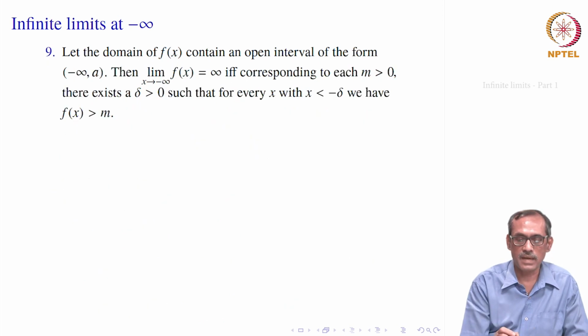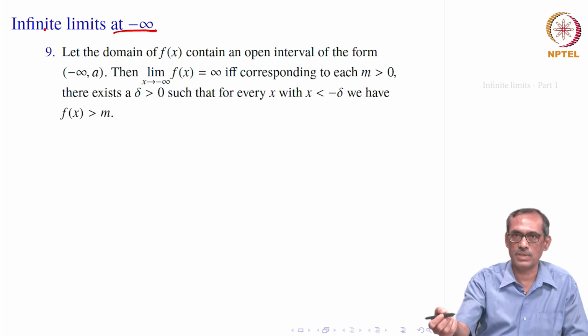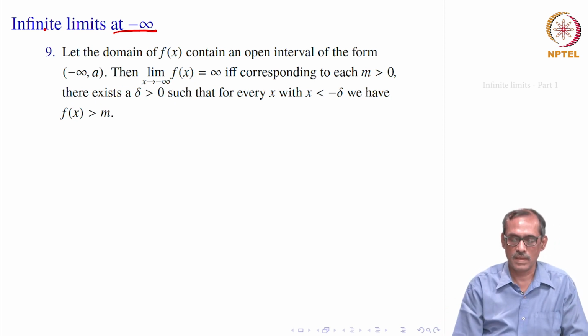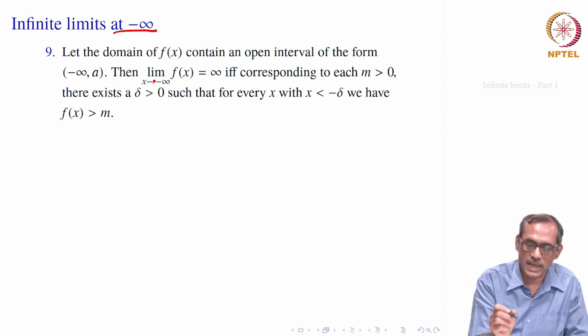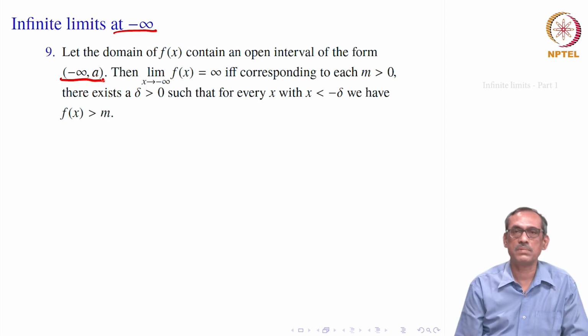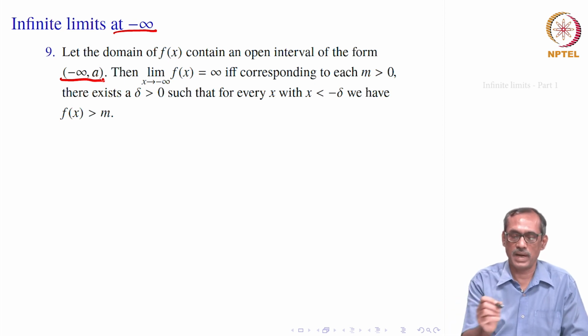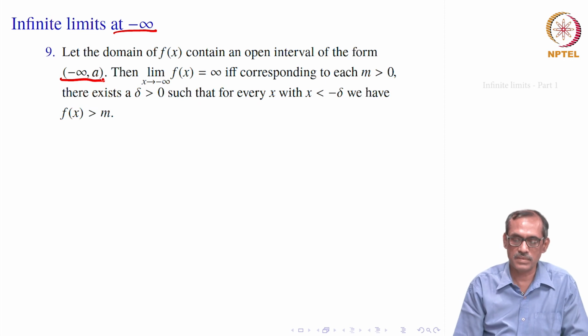So, what happens there? We want limits at minus infinity, but infinite limits. So, the limits can be equal to infinity or minus infinity. How to define those cases? When we say limit x goes to minus infinity, we should have some interval of the type minus infinity to a inside the domain of f; then only we can define it. Assume that happens for this function f.